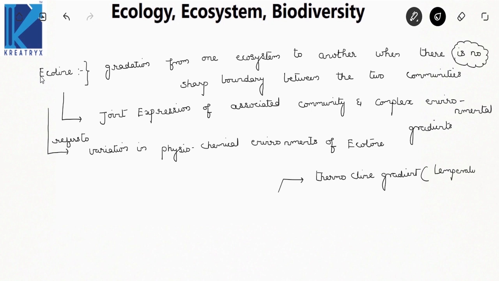Now the next one is chemical gradient, which means your salinity in the water. One example. Now the third one is pycnocline gradient.